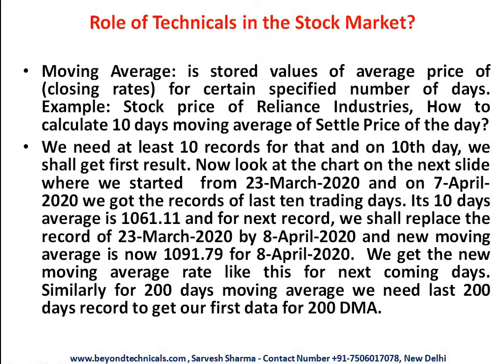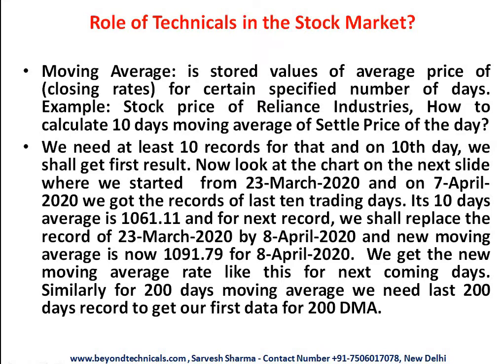The data which is available is from 23rd March 2020 to 7th April 2020, which gives 10 days of records. The closing prices of these 10 days have a moving average of 1061.11 exactly. Now if we want the record for the next day, we have to delete one record. We delete the record of 23rd March, and it gets replaced by the data of 8th April. So we again get a 10 days moving average. This is going to be the next day's moving average.